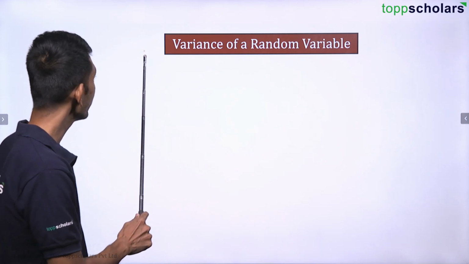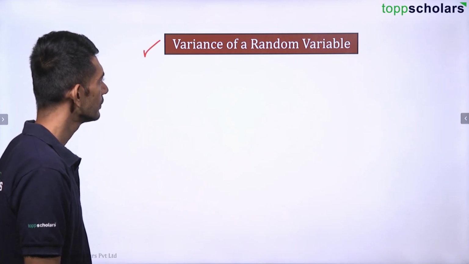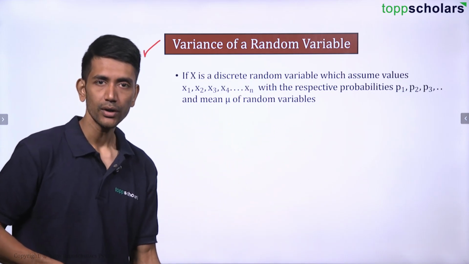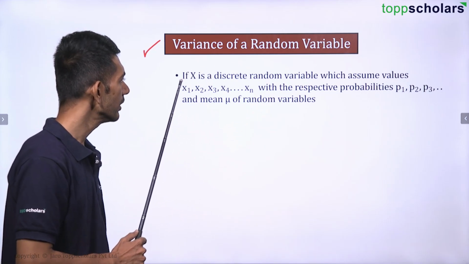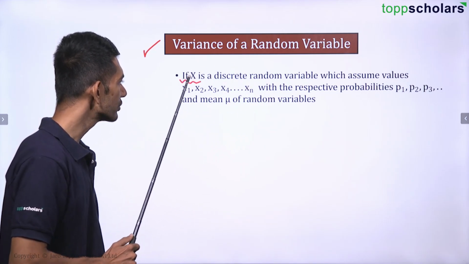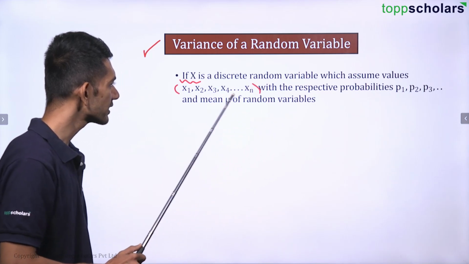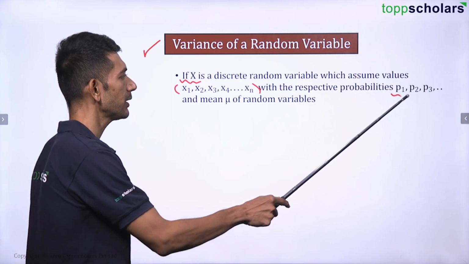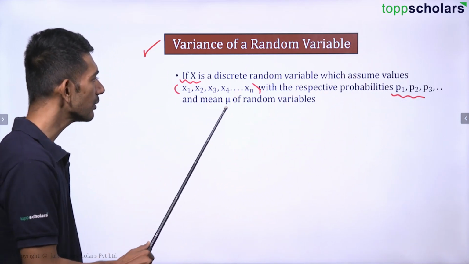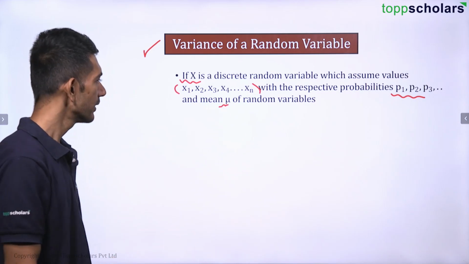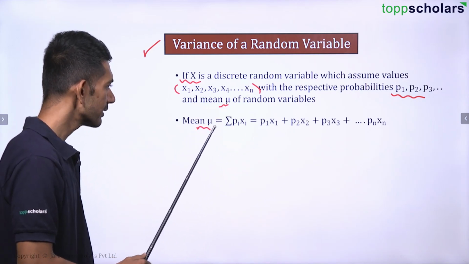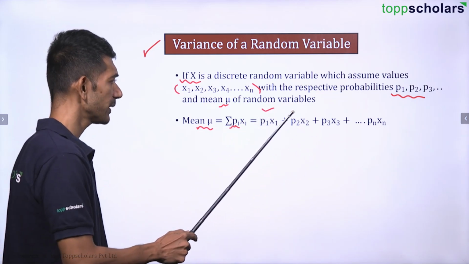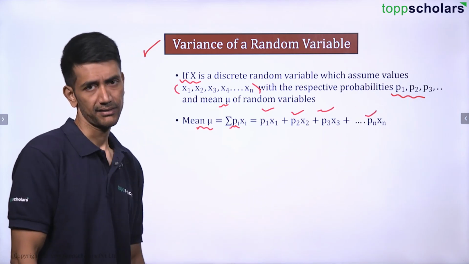Okay, let's continue. Let us talk about variance of a random variable now. If x is a discrete random variable which assumes values x1, x2, x3, x4 till xn with the respective probabilities p1, p2, p3 up to pn, then the mean mu of the random variable is given by summation pi xi, that is p1 x1 plus p2 x2 plus p3 x3 up to pn xn, right?